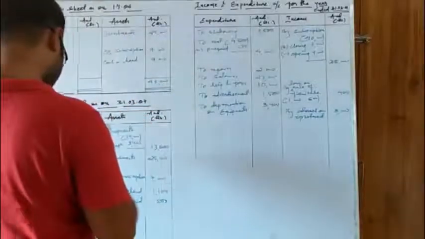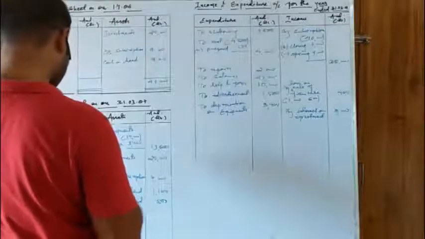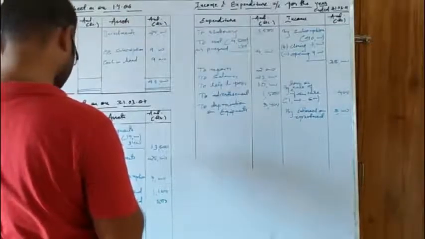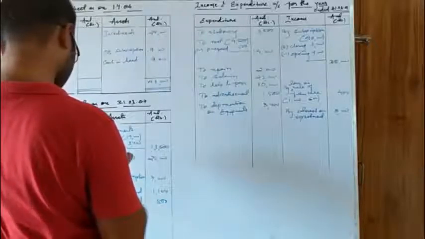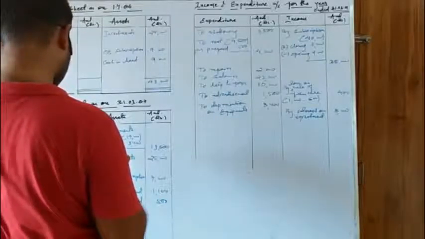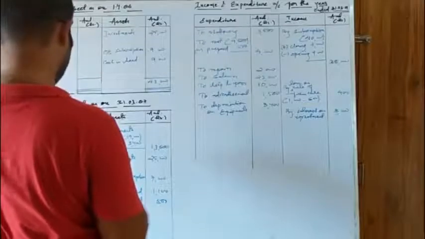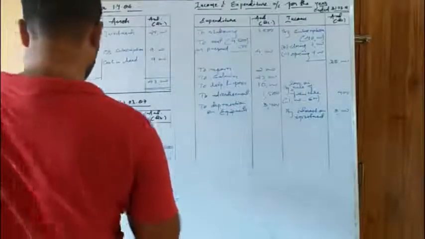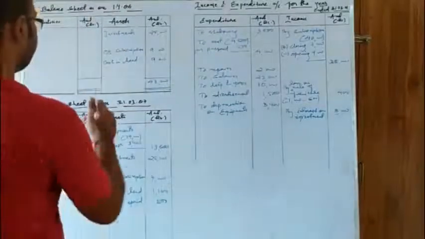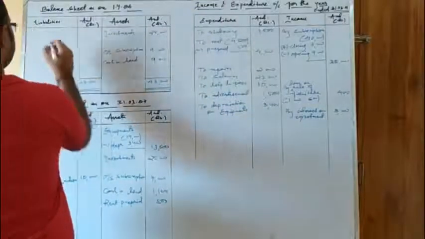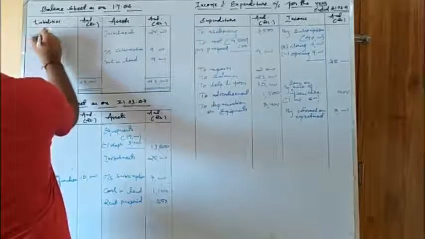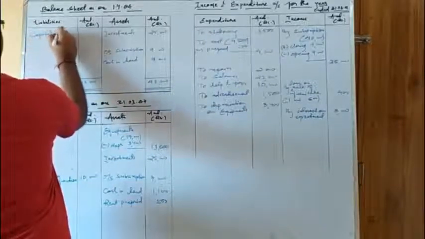There is no other thing to write here, 9,000, 25,000. Okay, so the capital fund that we are getting is 43,000 over here, and since there is no liability in the opening balance sheet, the total of the assets will be the capital fund.